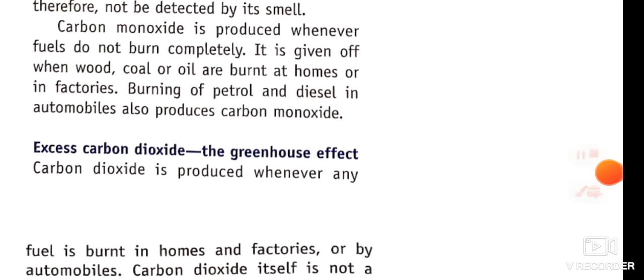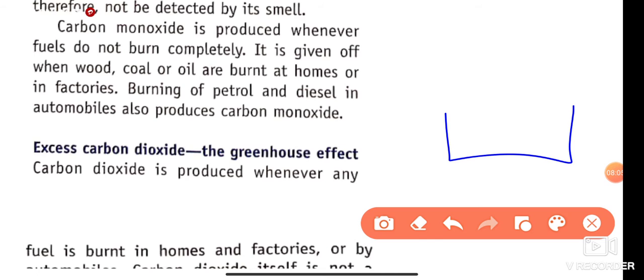You have heard about why in winters we should not keep burning coal in a closed room. We should not keep coal in a closed room because it can consume all the oxygen of the room, and after that, due to the lack of oxygen, it creates carbon monoxide. This is dangerous to our health and a cause of death.